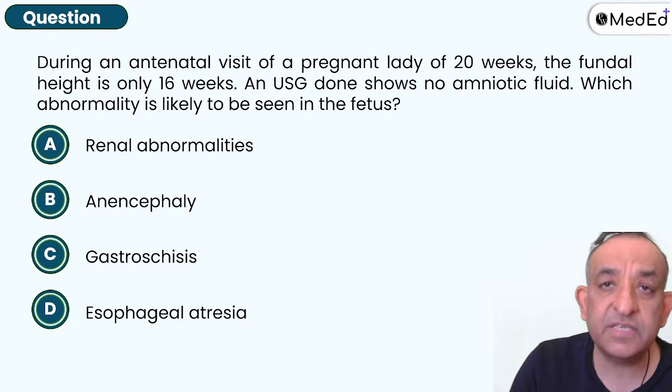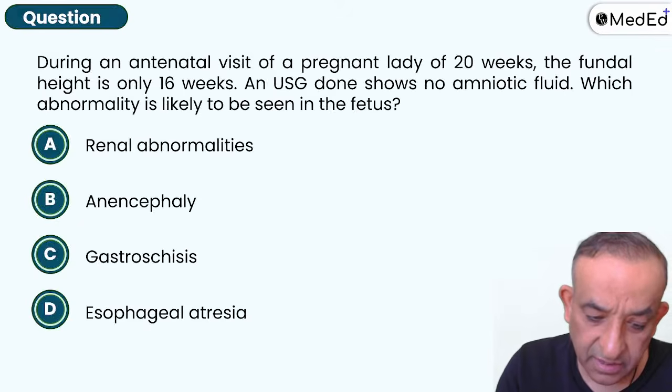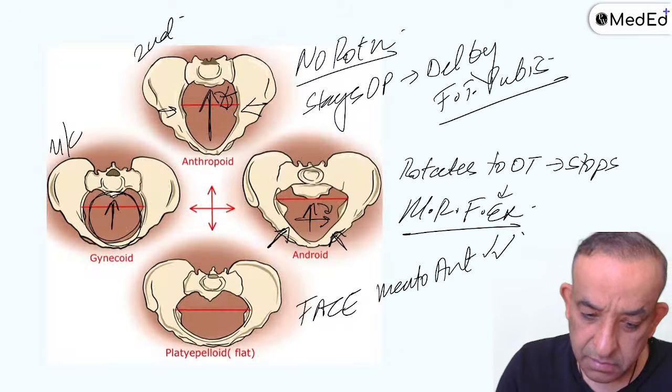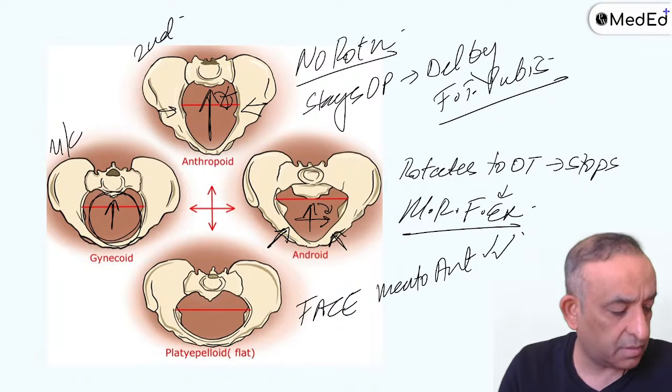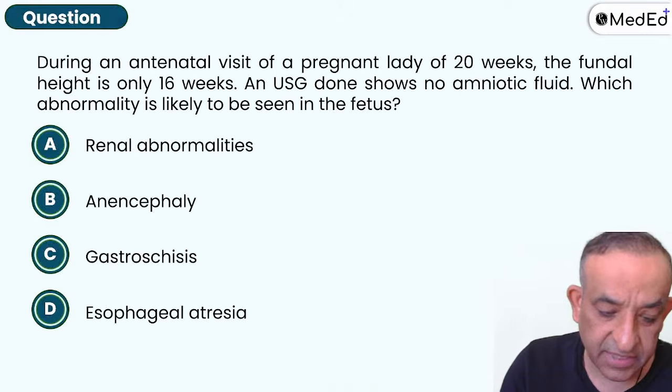Yeah, anthropoid. Yeah, persistent occipital posterior is anthropoid. Did I say something else? Anthropoid, persistent occipital posterior. All right, so let's see the next question.